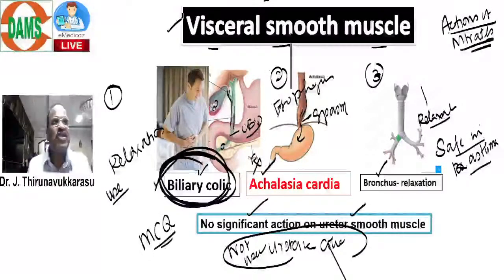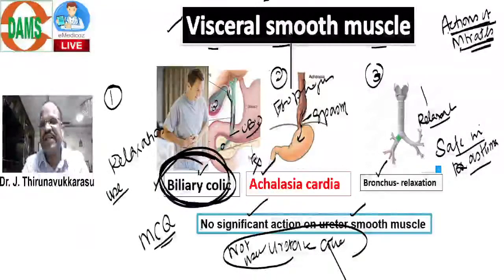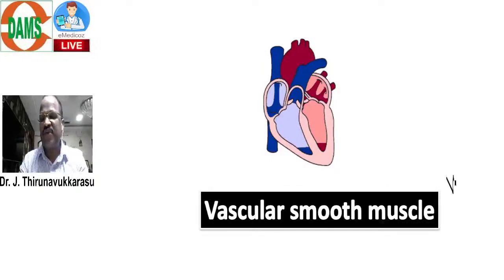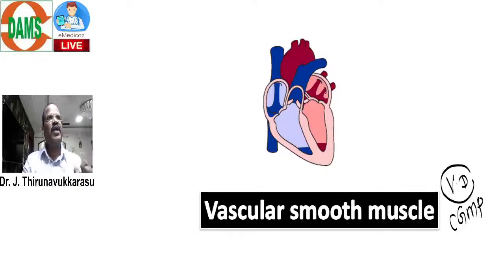Now coming to vascular. We are talking about actions of nitrate. Next we go for action on vascular smooth muscle. This is the most important in cardiology. So please listen. Vascular. Actually, we know nitrates are vasodilators. That point is very simple because they are accumulating cyclic GMP, that we know. But today you should know, in cardiology, if a drug is a vasodilator, some drugs maximally dilate artery, some drugs maximally dilate vein, some equally dilate artery and vein.